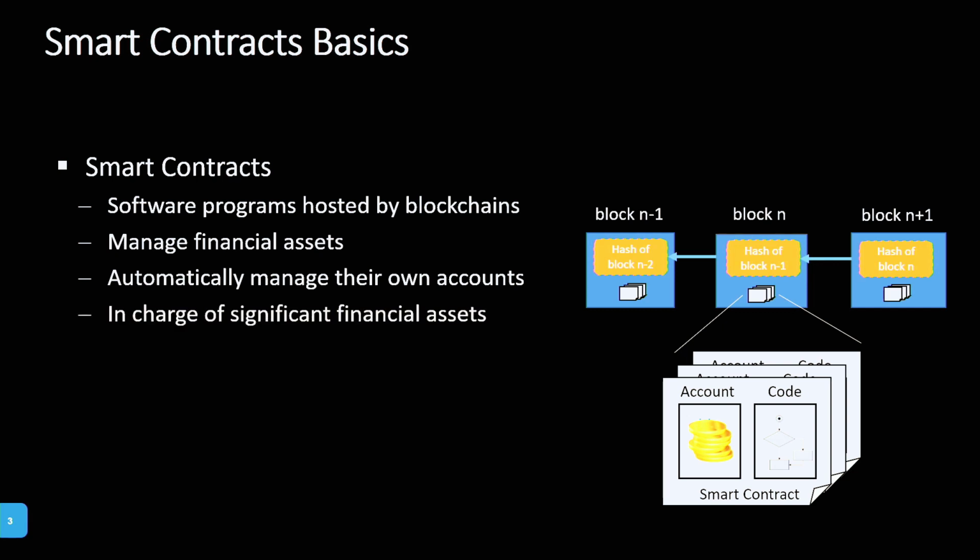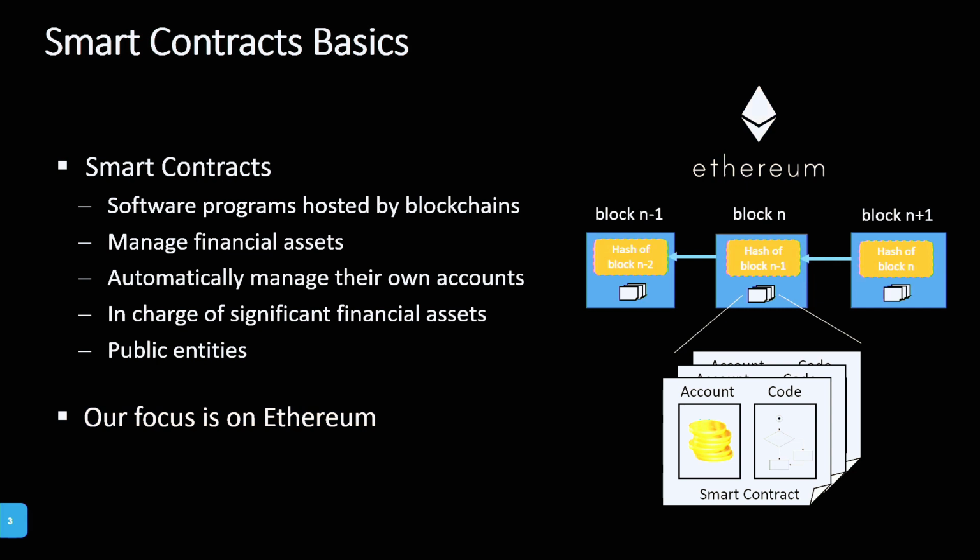Now, as you've seen before, they are in charge of a significant amount of financial assets, meaning they are pretty attractive targets for attackers to steal from. And even worse, since blockchains are public, so are the code segments of those smart contracts, which leads to detection of vulnerabilities in those by the attacker. Now, in our case, we also focus on Ethereum, as it is the most prevalent one that uses smart contracts in blockchains. Now, we want to look at the vulnerabilities, at a selected number.